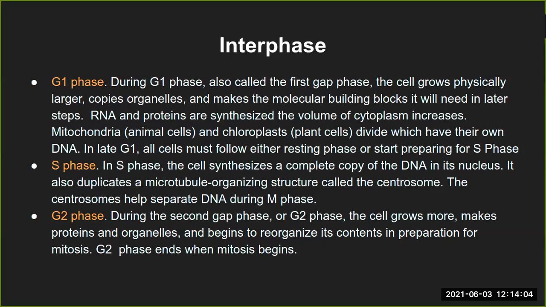Now, in S phase, the cell will synthesize a complete copy of the DNA in its nucleus, irrespective of the number of base pairs. Usually what is said is our DNA is 10 million base pairs long. You can imagine how long that is. If it is that long and has to be duplicated, the cell takes hardly a few hours. We will see that timing later, like how much time G1 takes, how much time S phase takes, and so on.